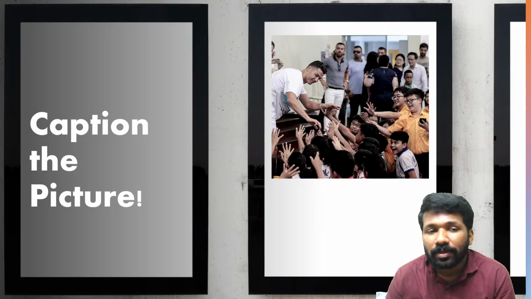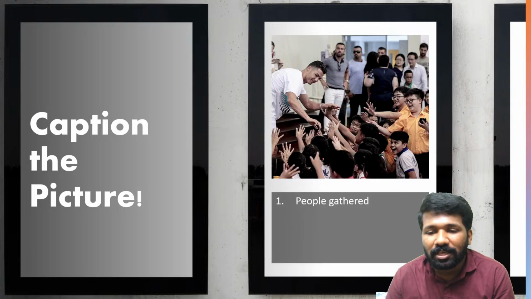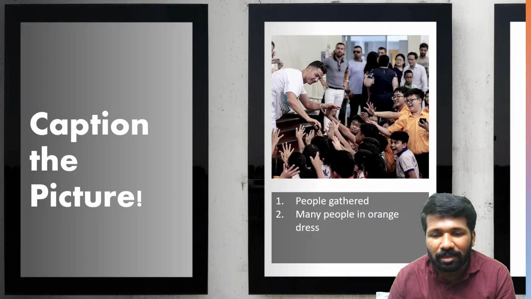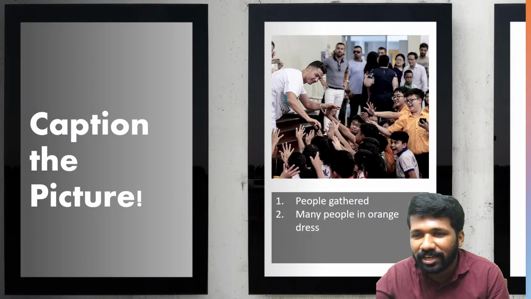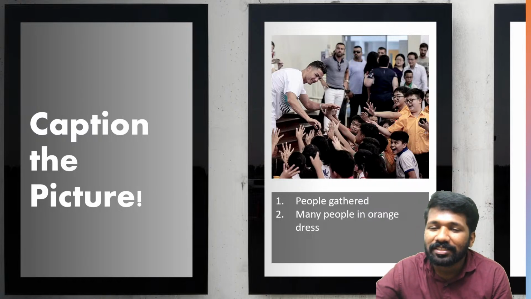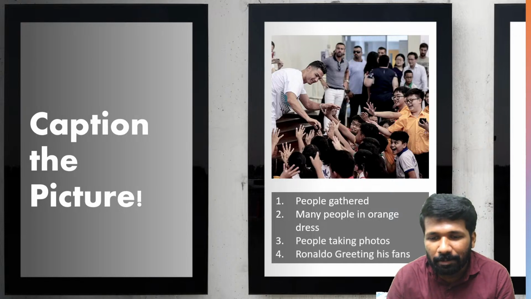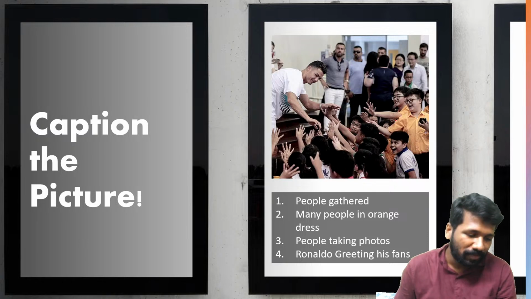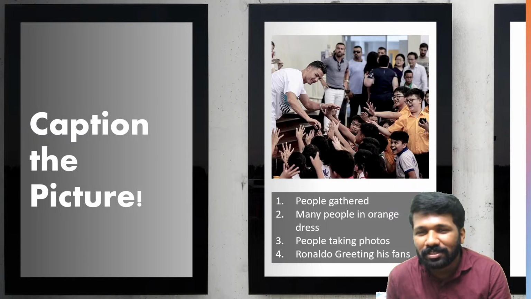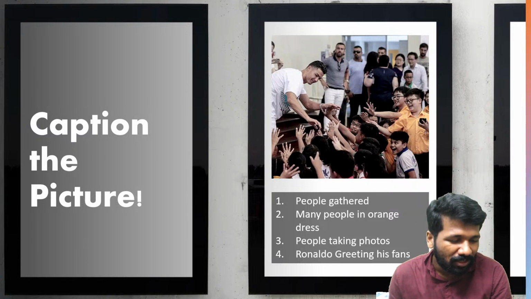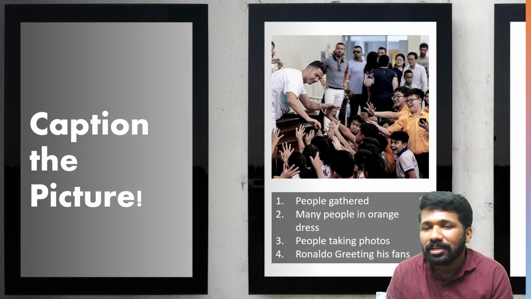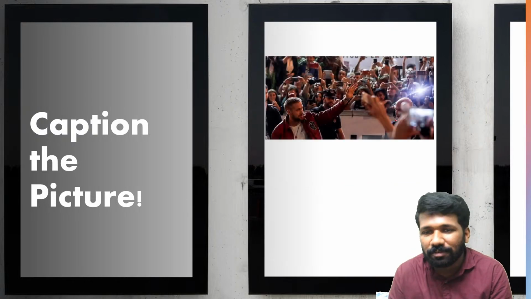So this picture, some people may see people gathered. Some people may see many people in orange dress. That is the data that you are understanding. Or some people may see people taking photos, and some people may see Ronaldo greeting his fans. So you can process this picture in different ways, and what comes to your mind is different things. I'll come back to this picture very soon.